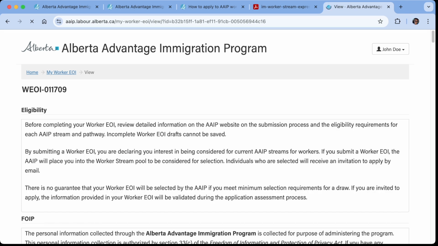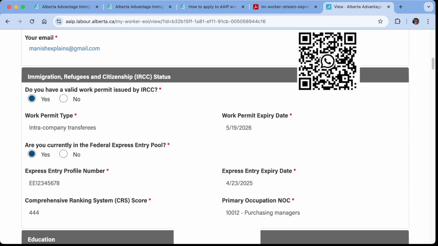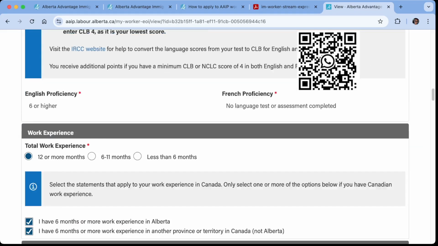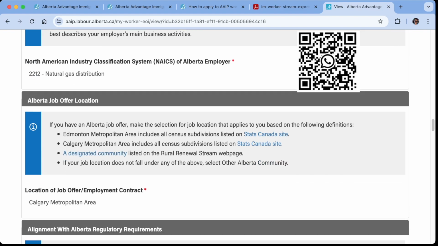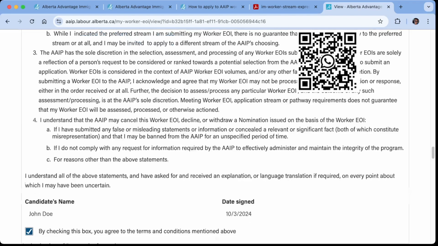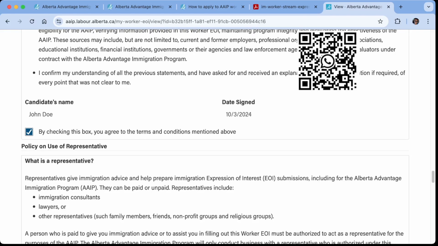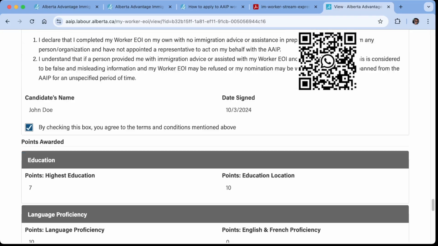If you open your expression of interest form, the first section is obviously the details that you have filled up. But if you keep going down, you will actually see the score that has been awarded, the breakup of that score. So keep going down, keep going down. This is still the form that I have submitted for demo purposes. Now, let's see. Education.